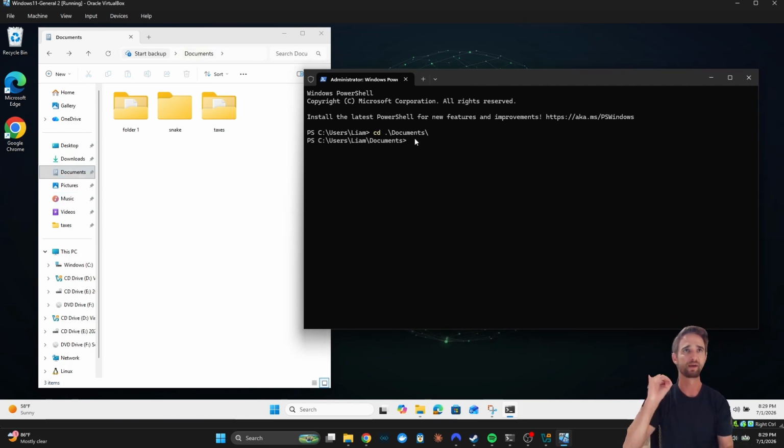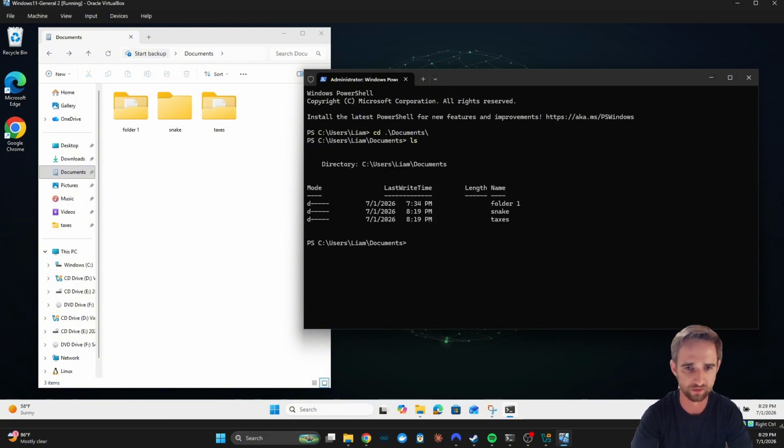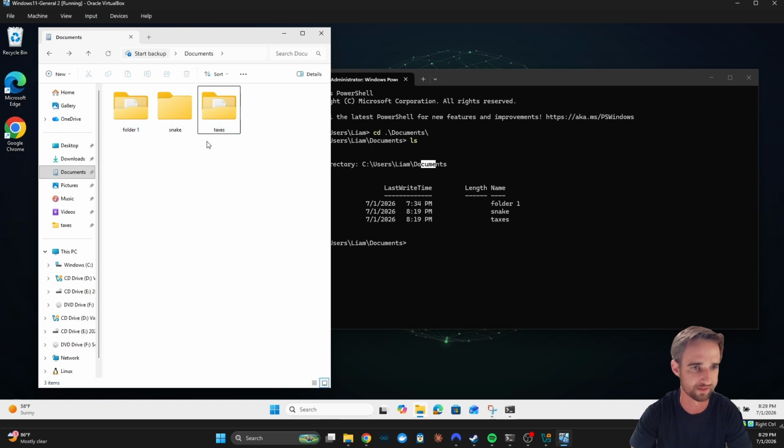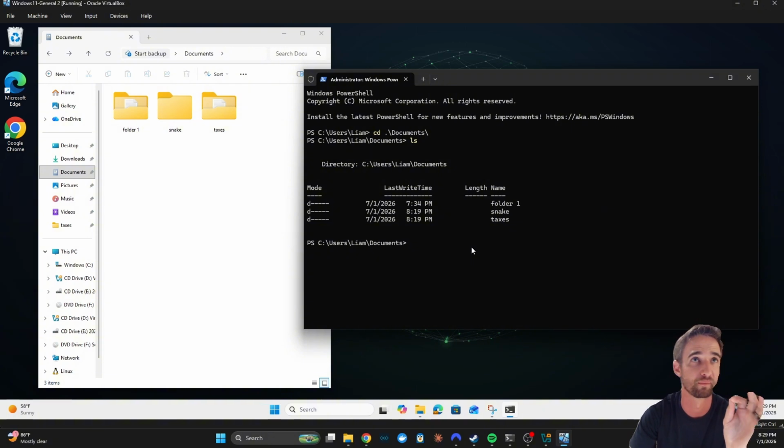Second command, okay? Second command I want you to do is called LS. I think this stands for list. And what it'll do is it'll tell you all the folders that are in the current folder that you're in. So in documents, we've got folder 1, snake, and taxes. Look at that. And these are the 3 demos that we're going to do later in this video, which I think are going to blow your mind.